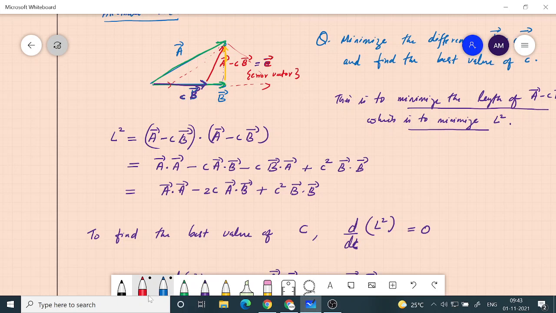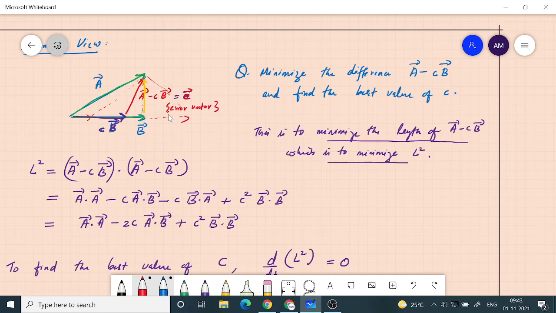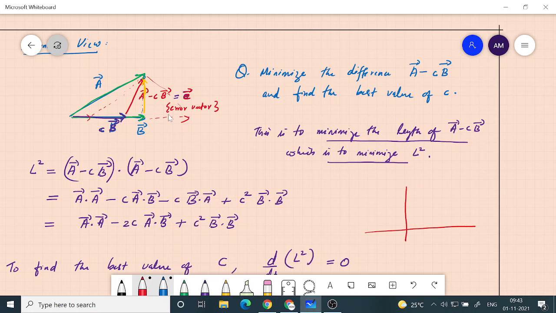If I plot the error vector length as a function of C, what I am going to get is from this picture only I am talking about. I am just looking at the geometrical picture. This is basically the modulus square of the error vector, and you will see that there is one value, C minimum, where the function is going to be minimum. Any other value that you give, it is going to increase like this.